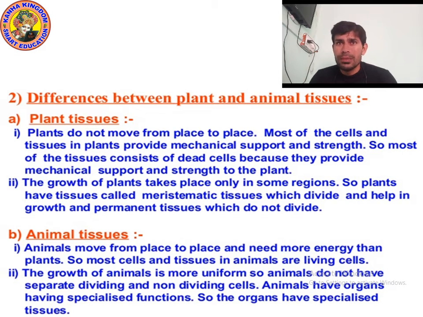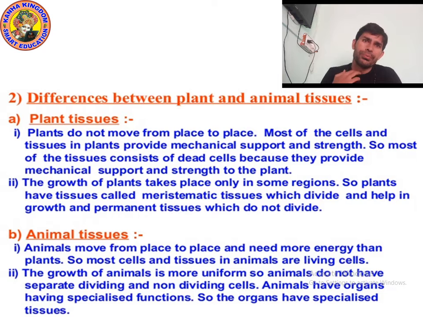Point number 3, the tissue of plants divides, it does not happen in animals. And the growth of animals is more uniform, so animals do not have separate dividing and non-dividing cells, but the growth in plants is non-uniform. Most of the tissue in plants are dead, and most of the tissue in animals are living.